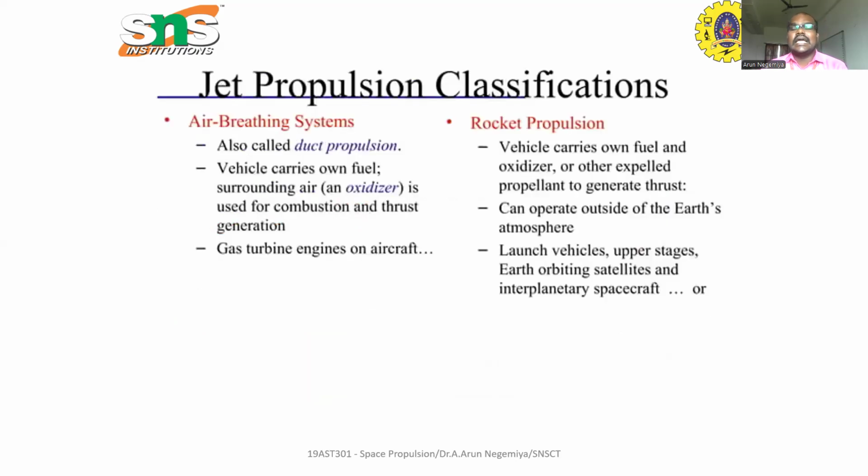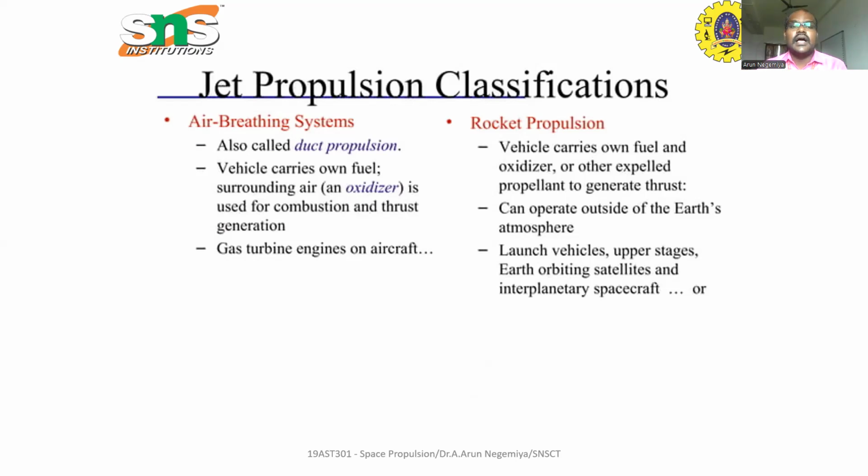And next one is classification of jet propulsion. It can be classified into two types. One is the air breathing system, another is the rocket propulsion system. The air breathing system is also called duct propulsion. Air breathing engines are similar to two-wheeler and four-wheeler engines. In those engines, we use atmospheric air for propulsion.